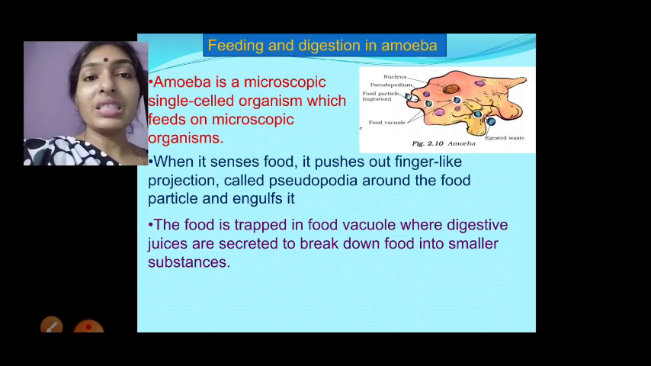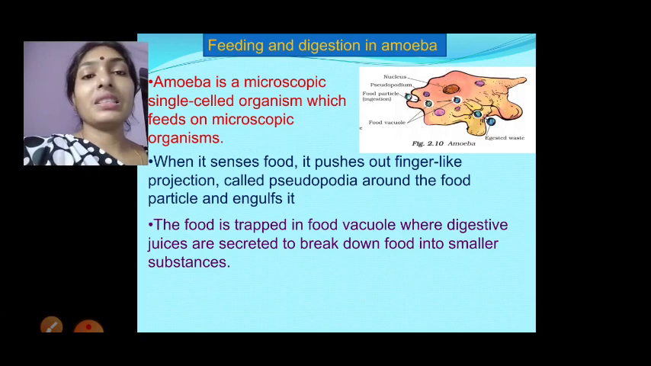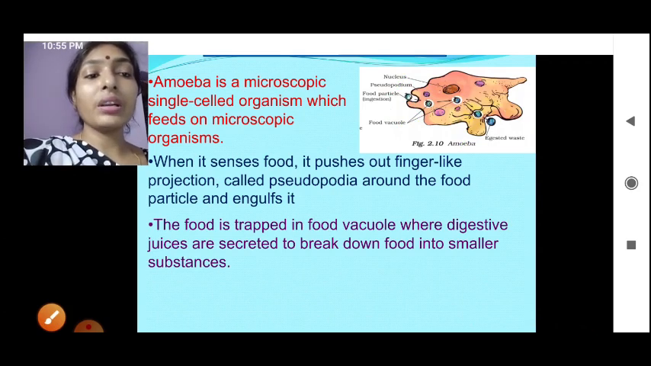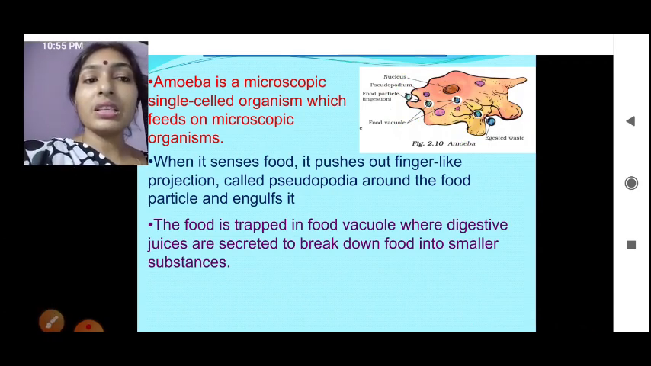First of all, when they sense any food, their body structure changes. They make finger-like projections called pseudopodia. That means they make their body into a mouth, and the food is engulfed into a packet. Here you can see that after sensing the food it became like a mouth. The food particle goes inside and gets digested there. The food is wrapped inside the food vacuole, where digestive juice is secreted and breaks down the food into smaller substances.